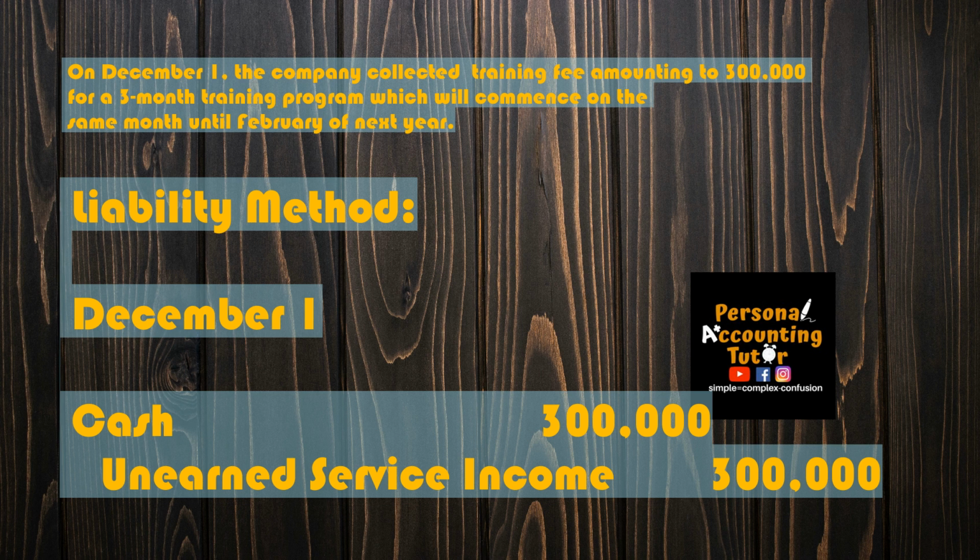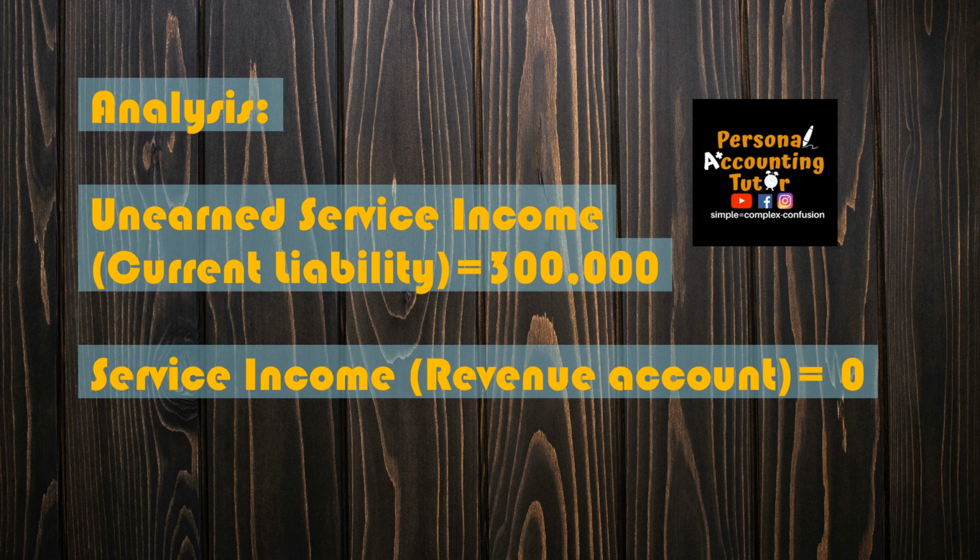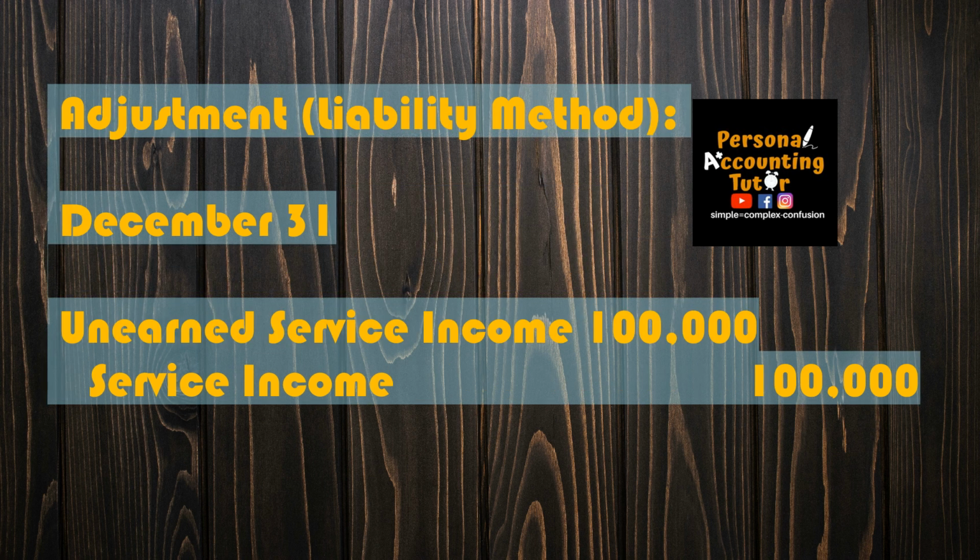Analysis for the actual balances at this time. The unearned service income, which is our liability at this point, would be 300,000, the full amount. Then the service income or the service revenue is equal to 0 because the service is not yet rendered. Then on December 31, assuming this is the end of the accounting period, we will recognize now that earned portion as a debit to unearned service income and a credit to service income 100,000.